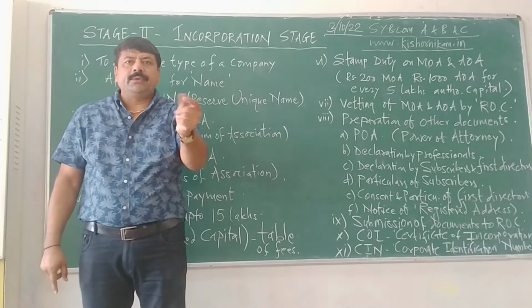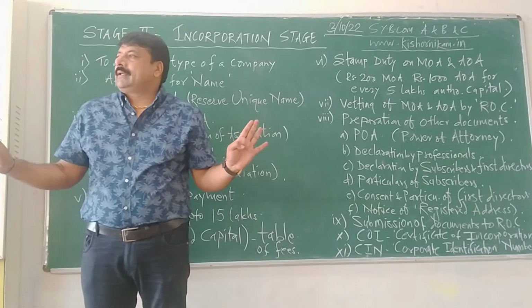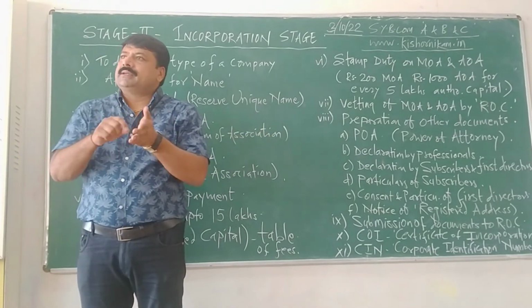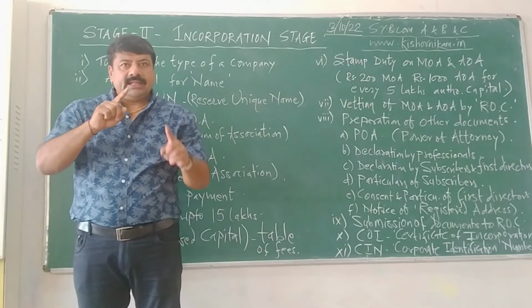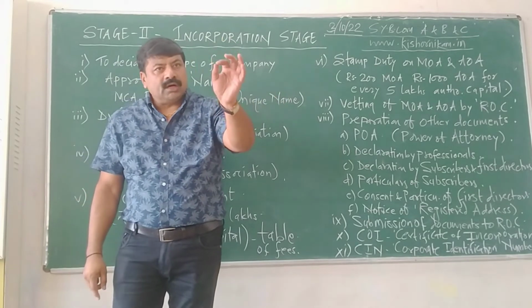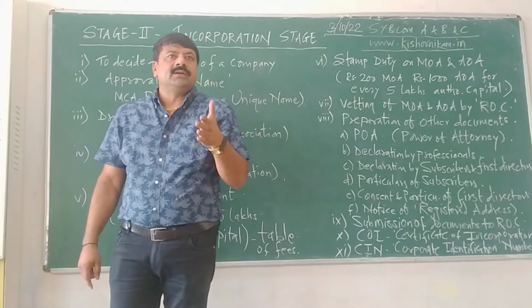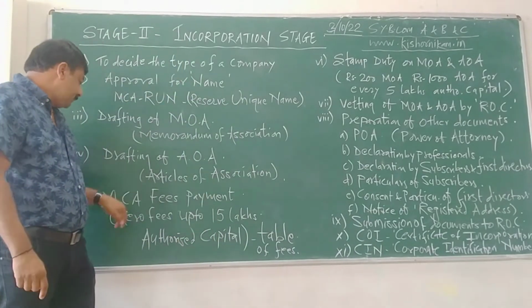कोई भी कंपनी बोलता है we are ready to accept Table A, then no separate drafting is required. Directly they will accept Table A. But if they want to change any rule, then they will have to draft a separate set of articles of association. Code of conduct, rules and regulations for the internal management of the company.